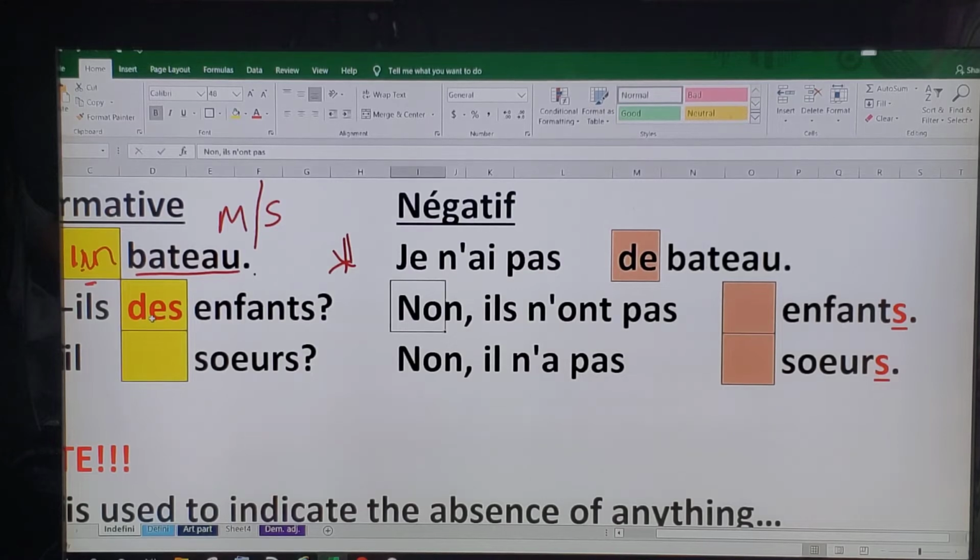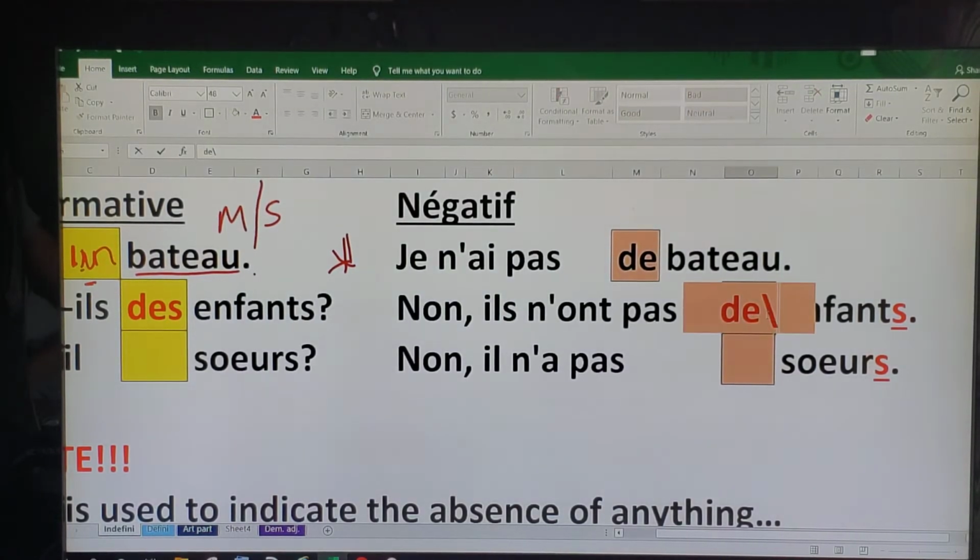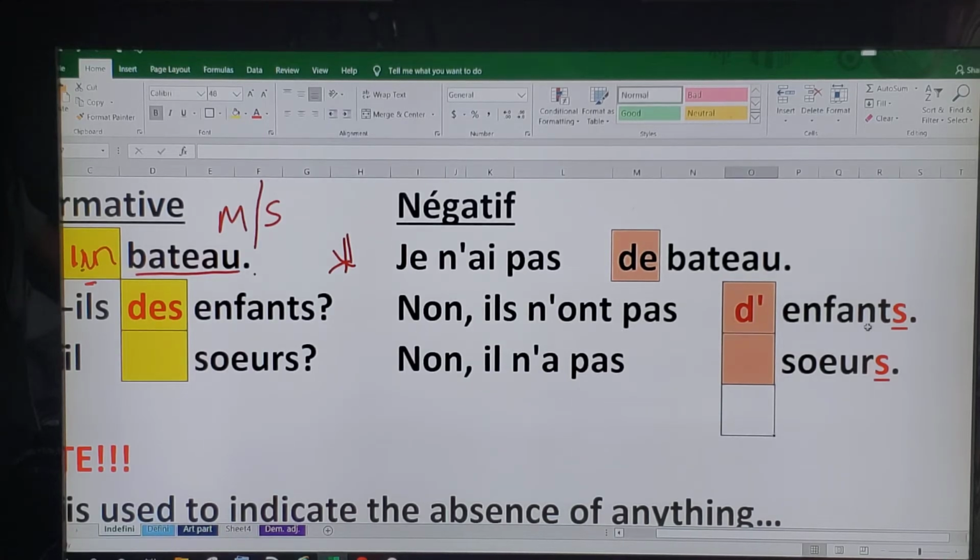We do not use des in the negative. We use the word de. And remember, for those who remember, there's a vowel clash. This ends with E, this begins with E. So we take off the E and denote it with an apostrophe. So it's going to be non, ils n'ont pas d'enfants.